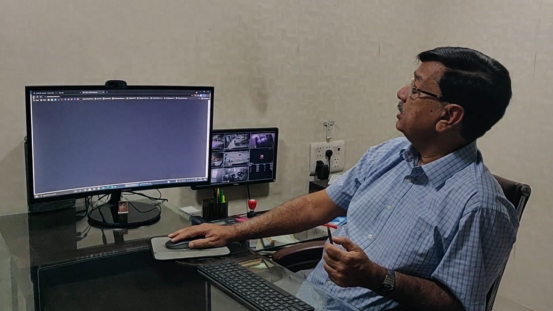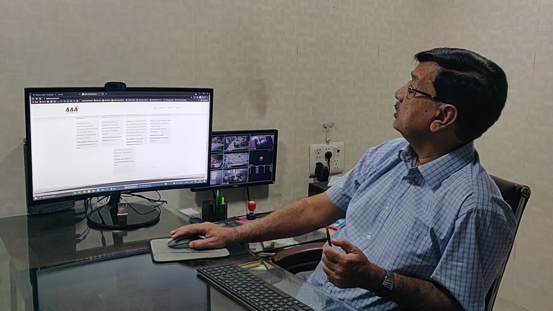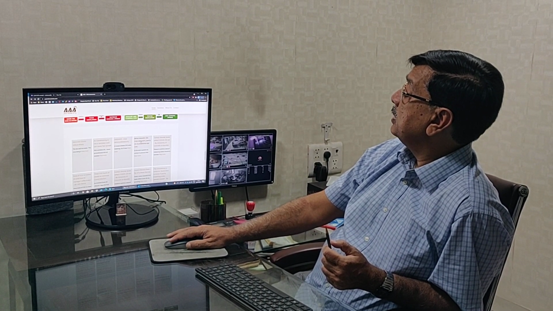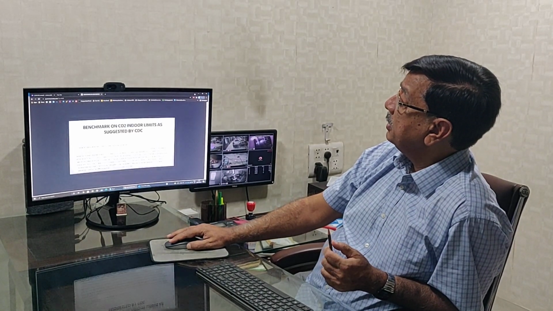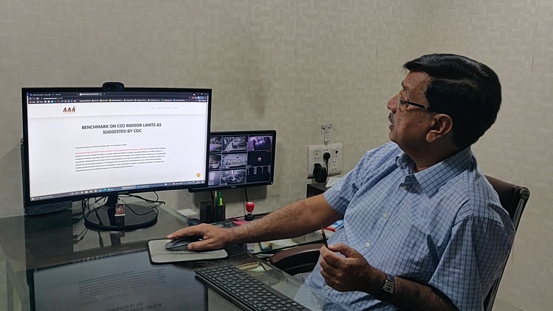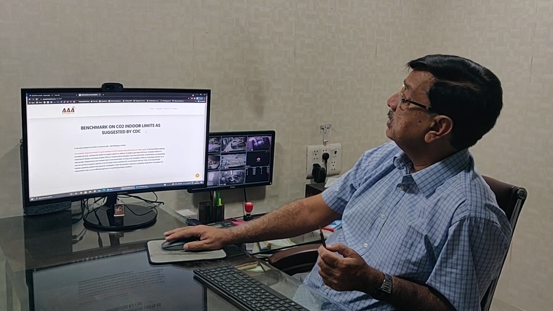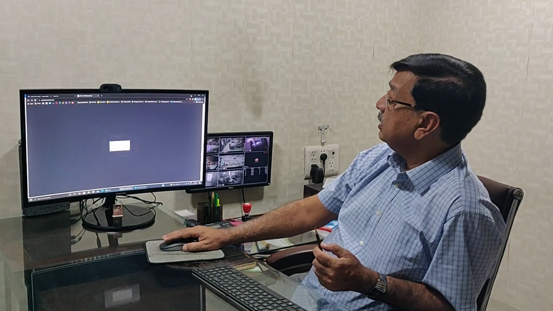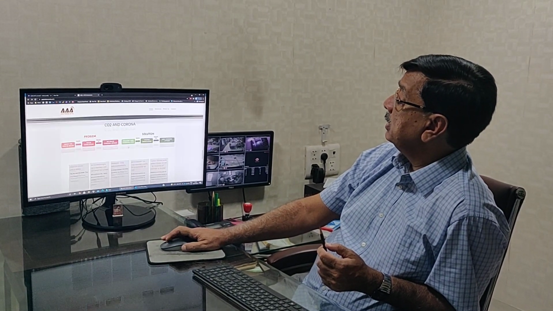Air conditioning is not a ventilator, so everyone should know about it. And then we have the benchmark for CO2 as suggested by the CDC. A complete benchmark of about 800 ppm is written as the benchmark given by the Centers for Disease Control. So accordingly benchmarks can be set.